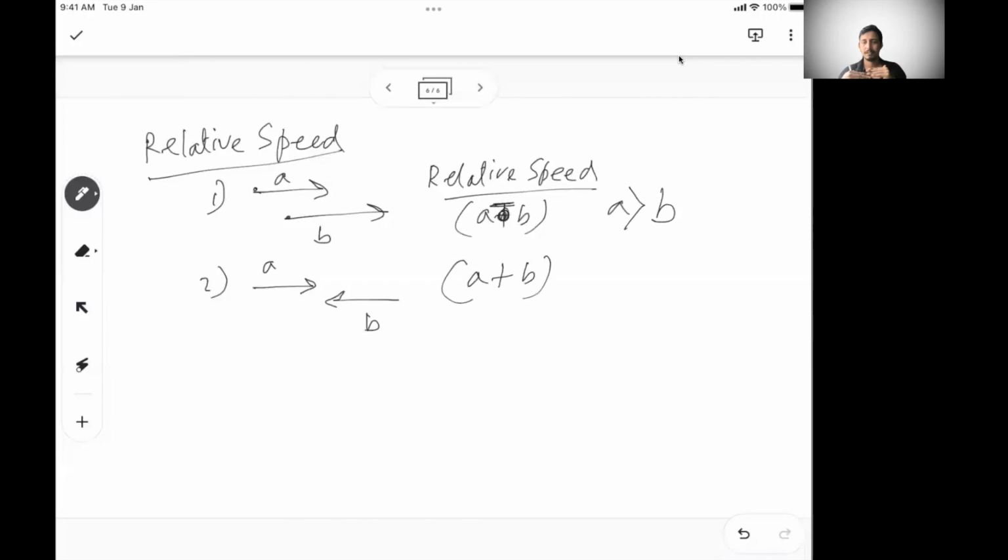The speed suddenly seems to have increased because the relative speed is the sum of both of them. That's why the speed has increased.